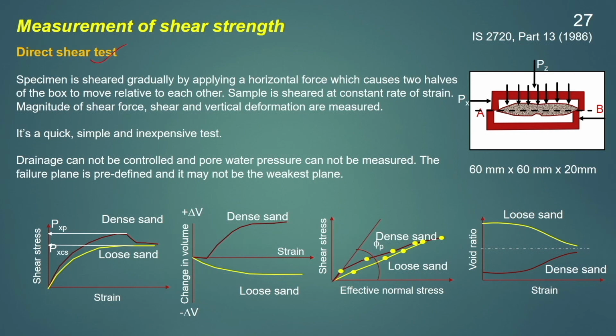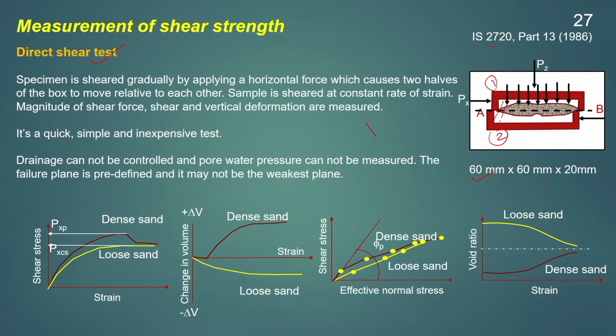This is one of the simplest tests, in which there will be a shear box which will be divided into two portions. Here you can see the box can be divided into two halves, and the soil sample will be kept here. Generally, a soil sample of dimension 60 mm by 60 mm by 20 mm is used, and the details about the test are given by IS 2720 part 13.